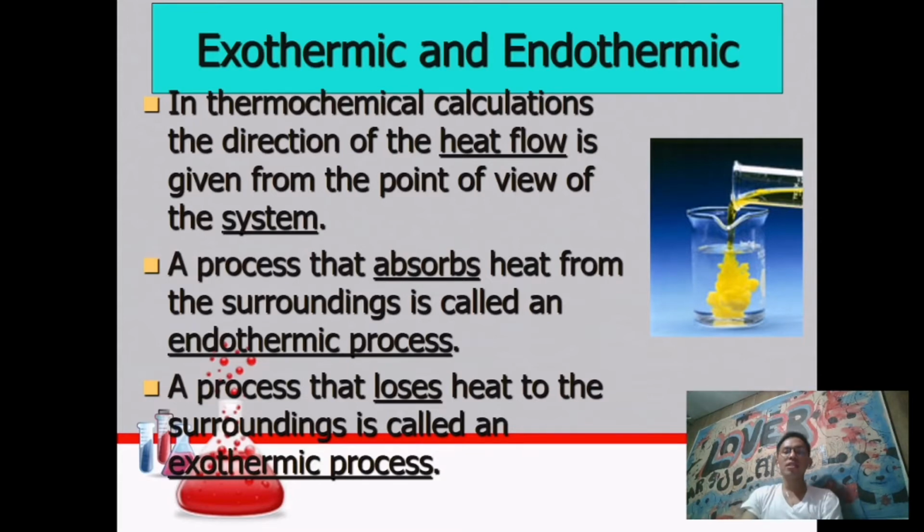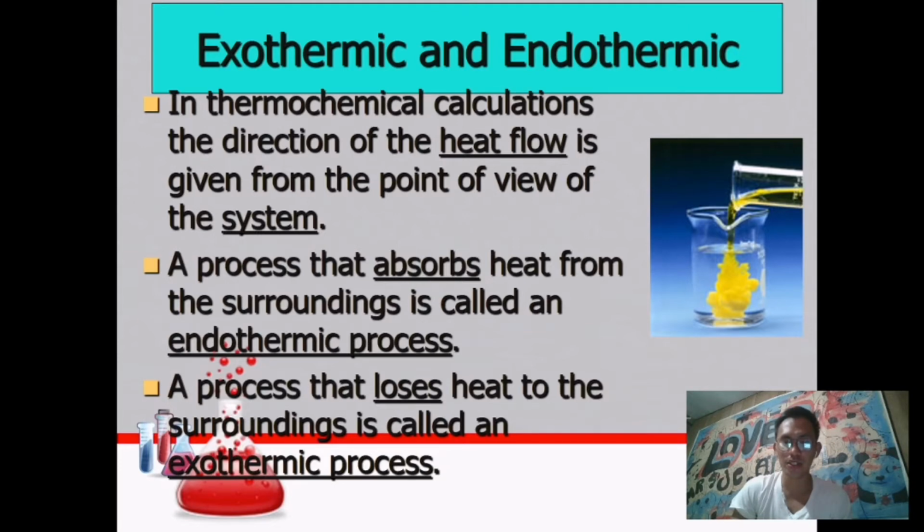So in the process, when a system absorbs heat from its surroundings, that kind of process will now be called an endothermic process. And when that system or process loses heat to its surroundings, that process can now become an exothermic process.